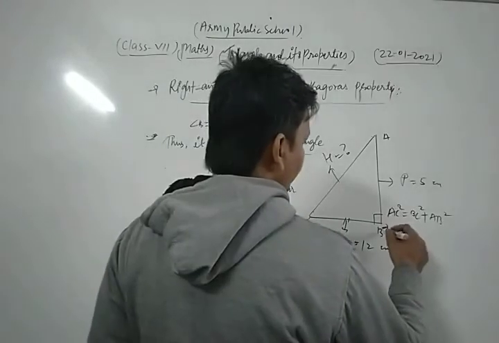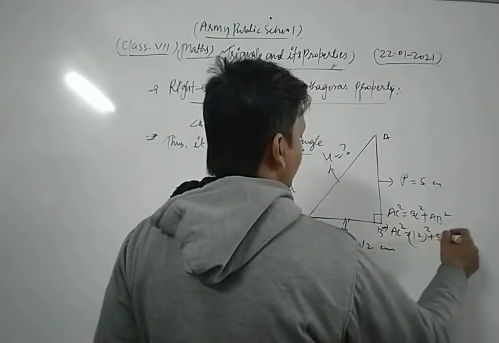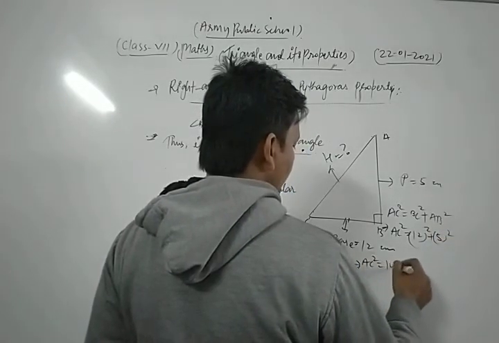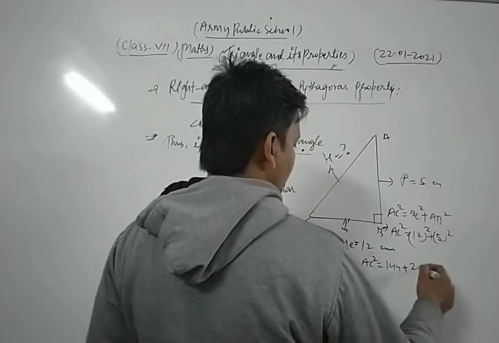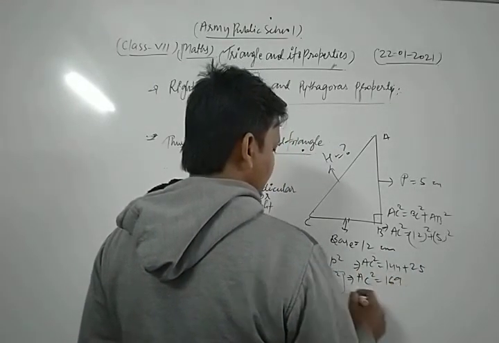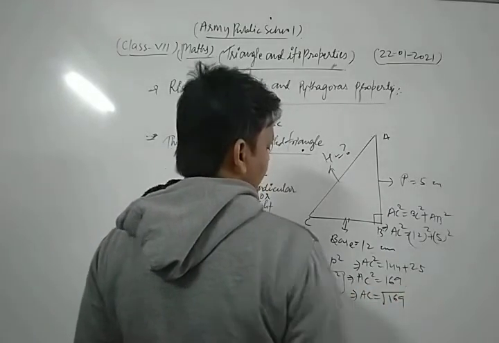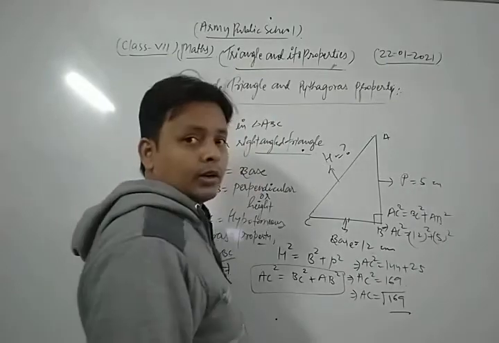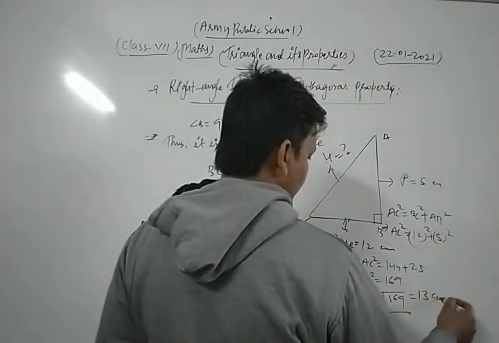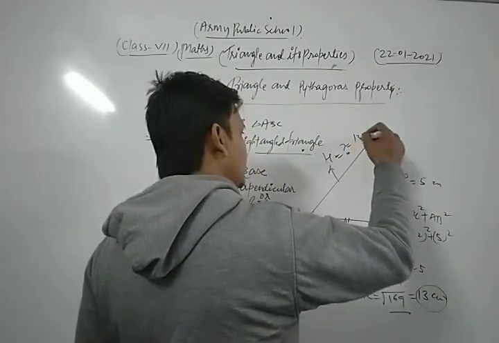Now we put the value of BC, which is 12 square, and this is 5 square. So AC square is equal to 12 square, which is 144, plus 5 square, which is 25. That is, AC square is equal to 169. That is, AC is equal to under root 169. And you know that the square root of 169 is 13. So the value of its hypotenuse is 13 centimeter.